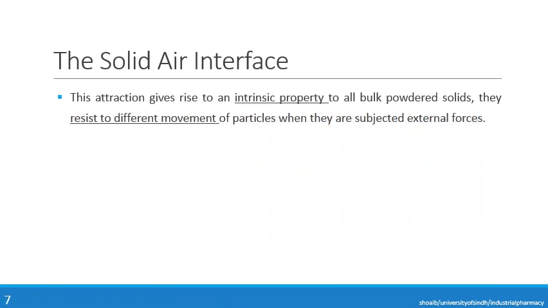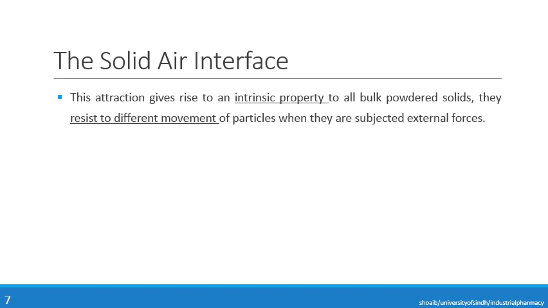Now these attractive forces may variably affect the material. This attraction may give rise to an intrinsic property of all bulk powdered solids, in that they may resist the movement of particles when they are subjected to external forces.